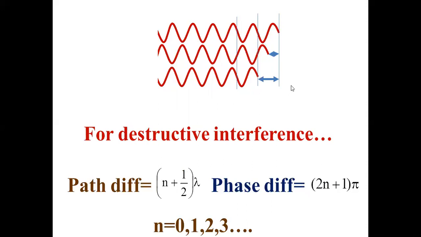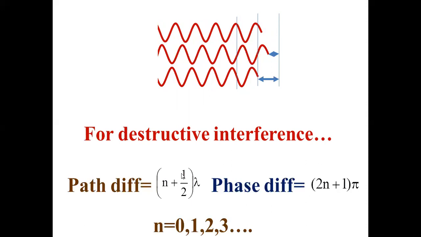So if the path difference is n plus half lambda, put n equals 0, half lambda. N equal 1, 1.5 lambda. If the path difference is half lambda, 1.5 lambda, 2.5 lambda, and so on, then the crest falls on trough. Resultant amplitude is 0, and it's a destructive interference that doesn't yield any wave.